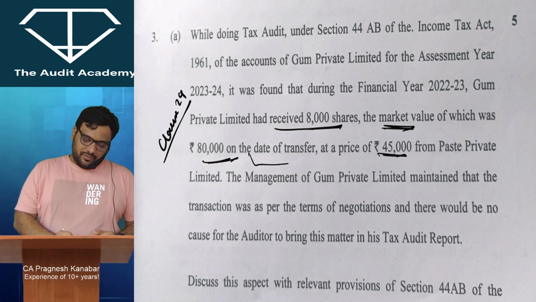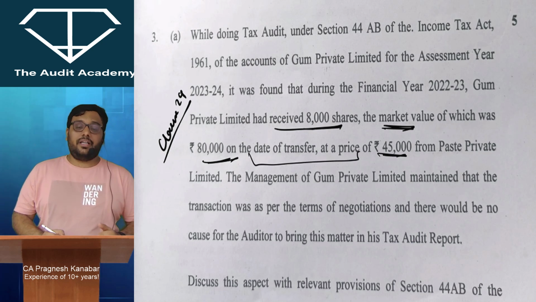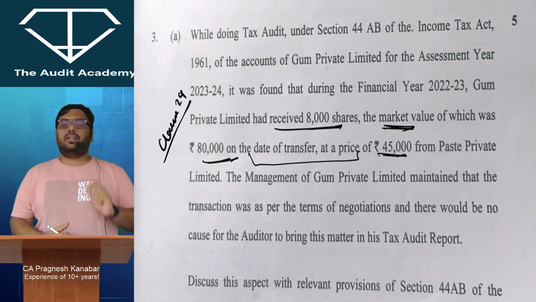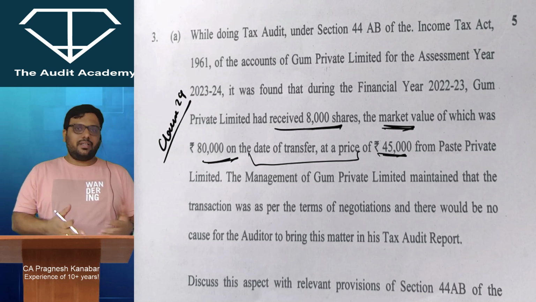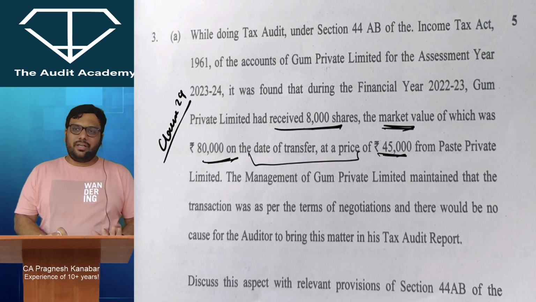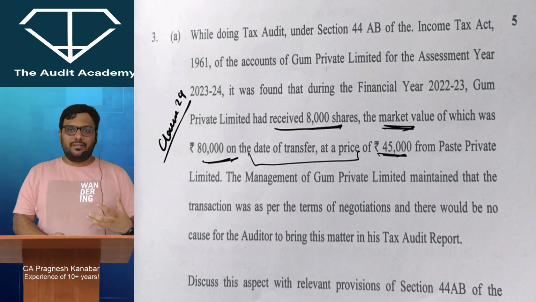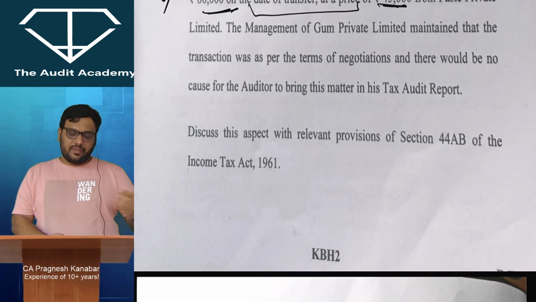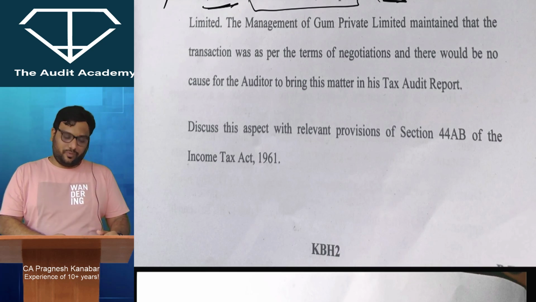The difference is not of 50,000 rupees. But how it needs to be reported in the tax audit report, in which manner, these discussions are there in clause 29. So even if you have written the DT provisions a little bit and presented things, expect at least 50% of marks, so don't worry about it. Even with your interest and knowledge, you can write answers over here.